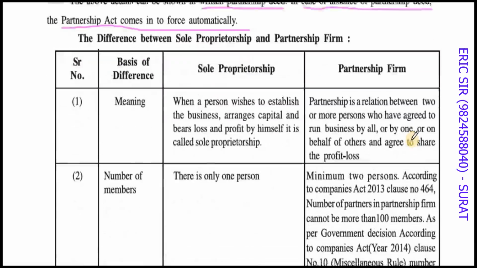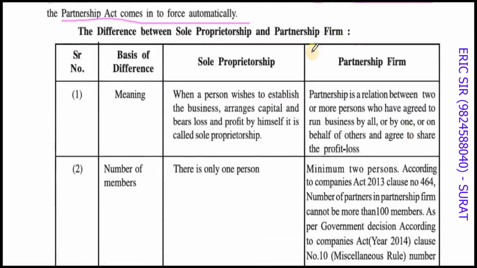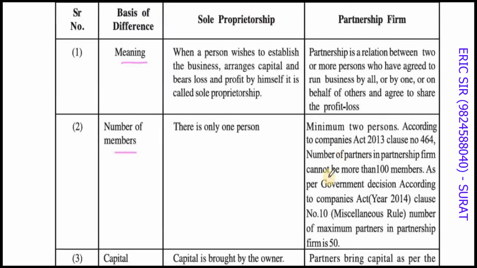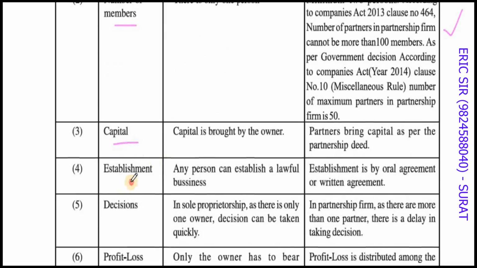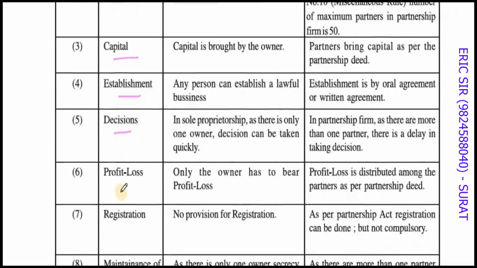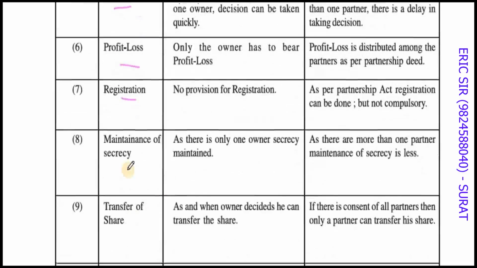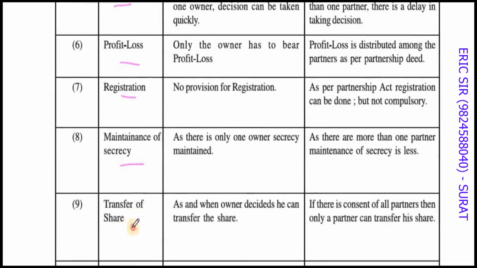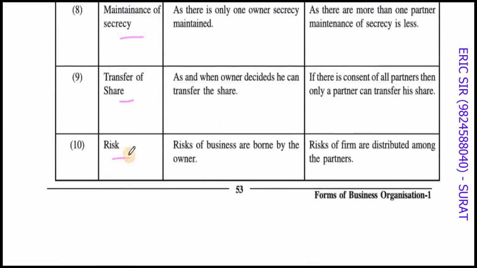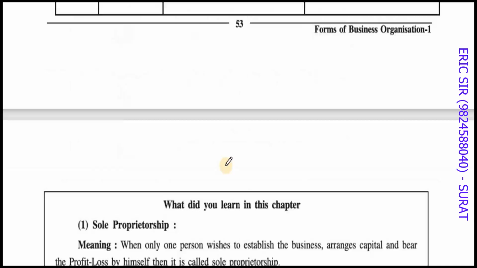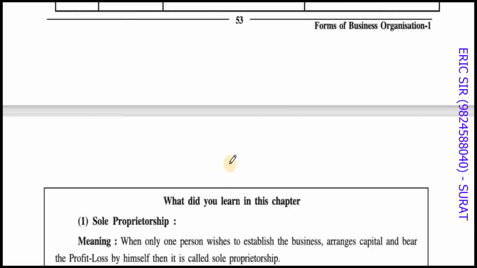Now this topic is just a revision between sole proprietorship and partnership firm. Just see on the basis of meaning, on the basis of number of members. Right? See that all this is very, very important. This is all very important. On the basis of capital, establishment, decisions, profit and loss, registration, maintenance of secrecy, transfer of share, and risk. Okay, so we've done this chapter.